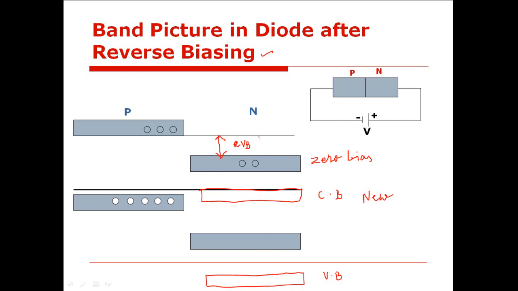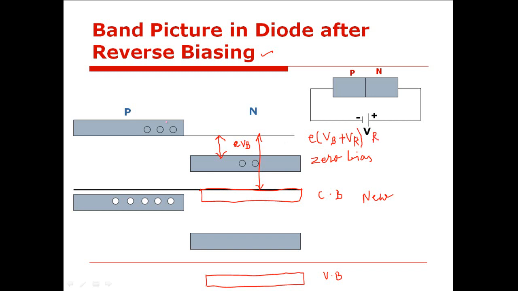Now what you observe here, the energy gap is increased between the conduction band of N side and conduction band of P side. It will increase by an amount which is E into VB plus VR, where this VR is the reverse potential. Is this clear?